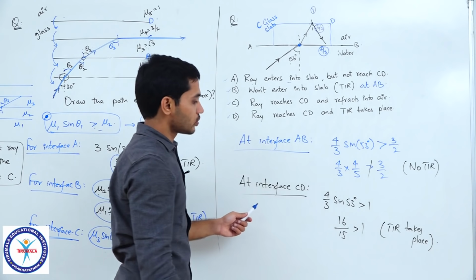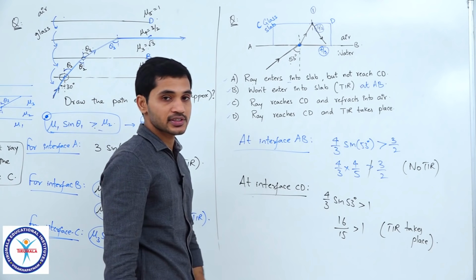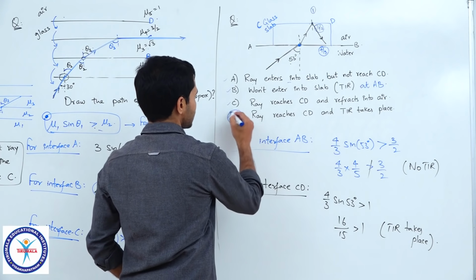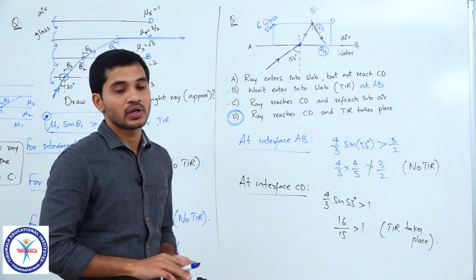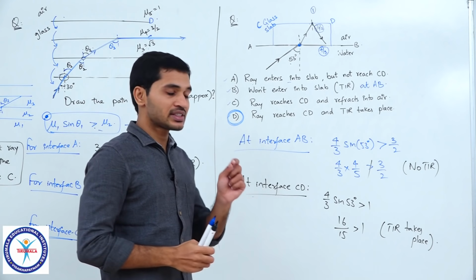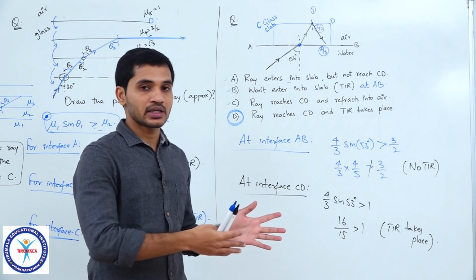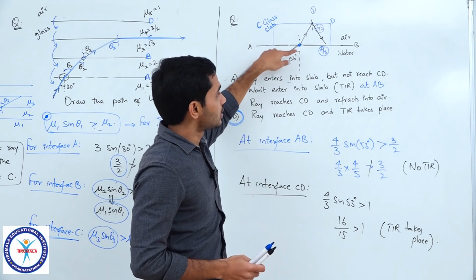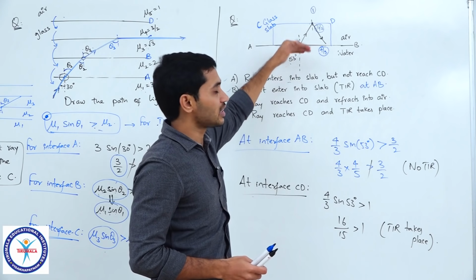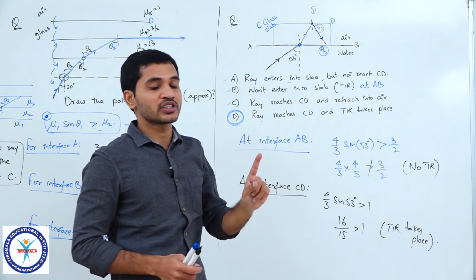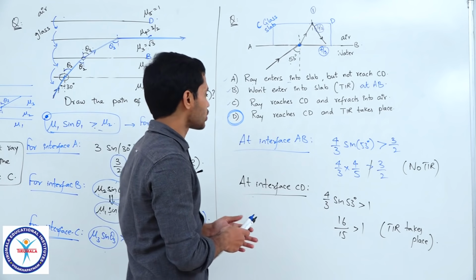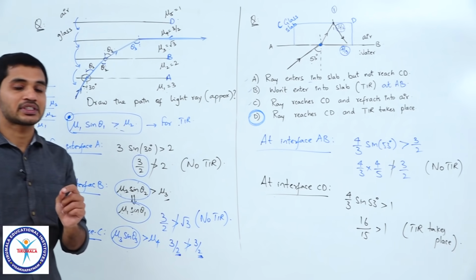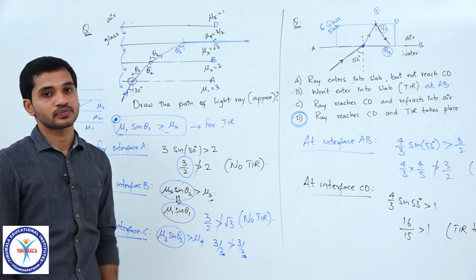So, what would be the answer now? TIR takes place at interface CD. So, where is that? Ray reaches CD and TIR takes place. So, this should be the answer. So, please understand this once again. There is only a single rule which I have been applying till now. So, understanding that is very, very important. So, one is using that the product of mu into sine is same for each and every parallel surface. That is one concept I have used, and the other one is the condition for TIR. So, the condition for TIR is this. So, try to understand clearly how to apply these, right.